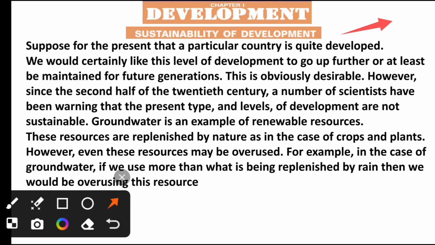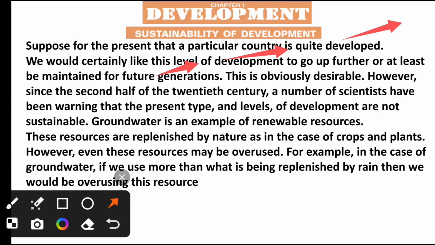It is obviously desirable that we utilize the resources, but we have to see that they remain for our future generations. So what is happening nowadays? Every country is just concentrating on development, and in some countries the level of development is leading to overutilizing the resources.